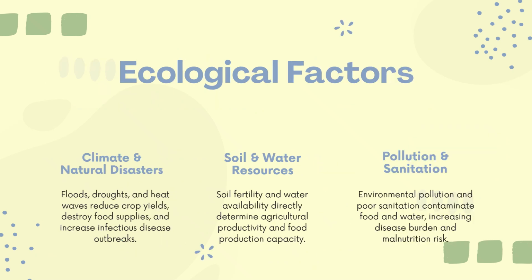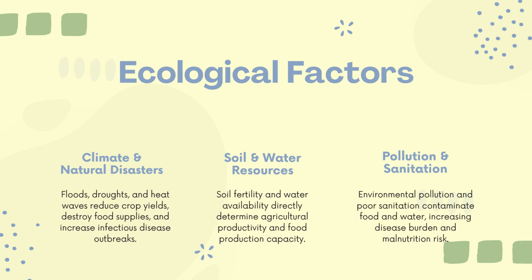First one is ecological factors. The first factor is climate and natural disaster. We already know that the climate of an area would affect the production of agriculture, and natural disasters also influence the production of agriculture and availability and accessibility of food.